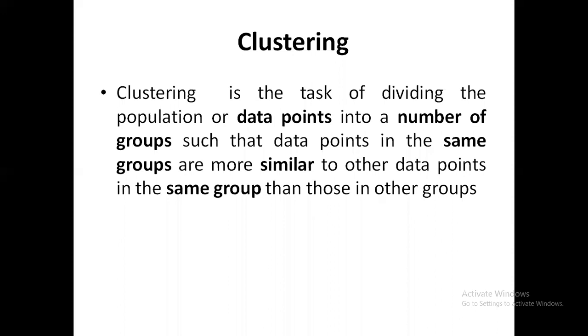Clustering means one type of categorization. Similar things will be grouped into one group, and dissimilar things will be grouped into different clusters. In DMDW class I have explained this also. All the boys come under one cluster, all the girls come under one cluster.